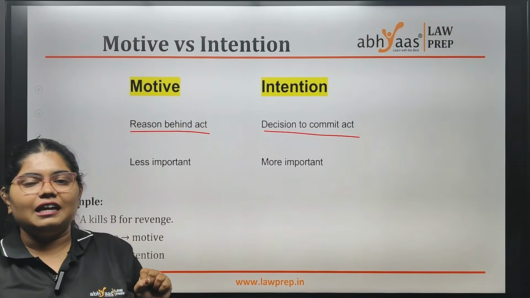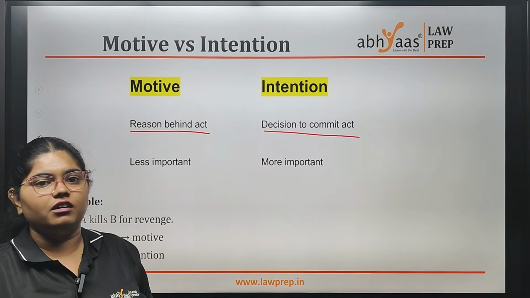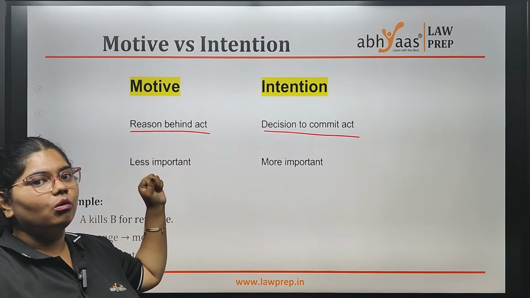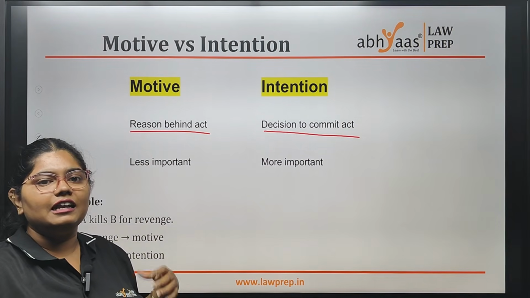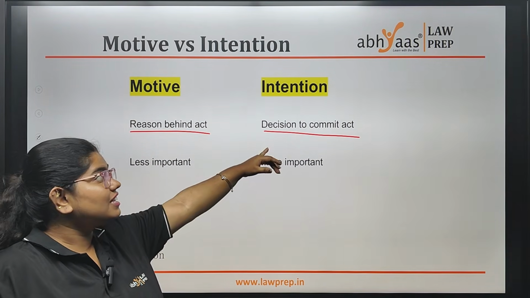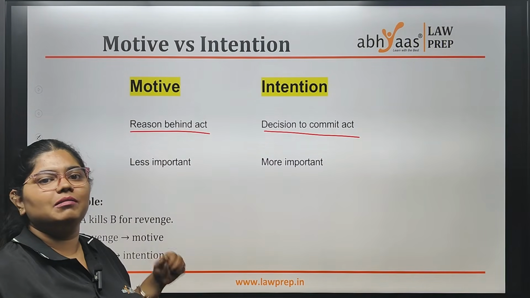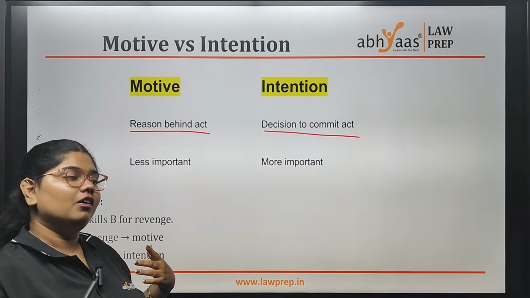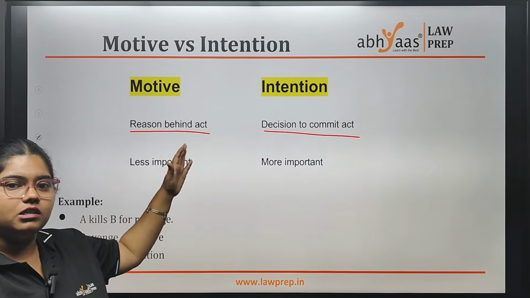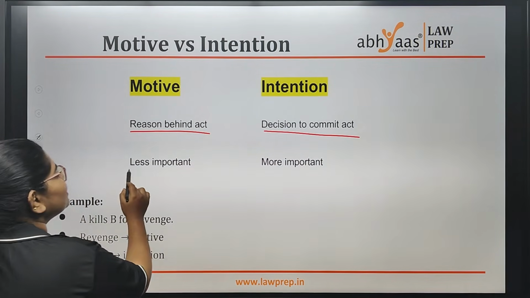See, I am jealous of someone because they are earning more. This is my motive, the reason. I am planning to kill that person. That is intention. Me planning to kill is intention. The motive to kill him is that I am jealous, he's doing much better than me. So, your motive is less important.